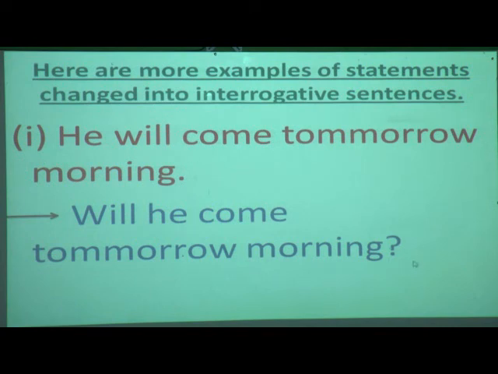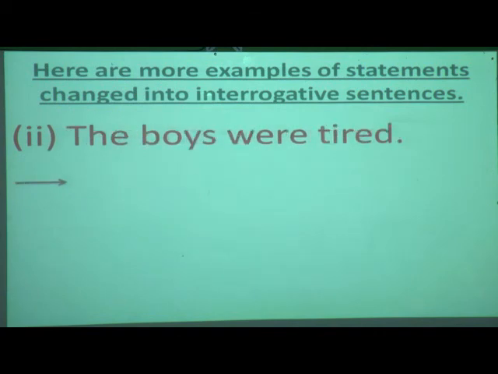Understood, students? Okay. Next, "The boys were tired." This is a statement. Now here we can shift. What is the subject over here? "The boys." So we will shift the verb before the subject. That is, "Were the boys tired?" and question mark.